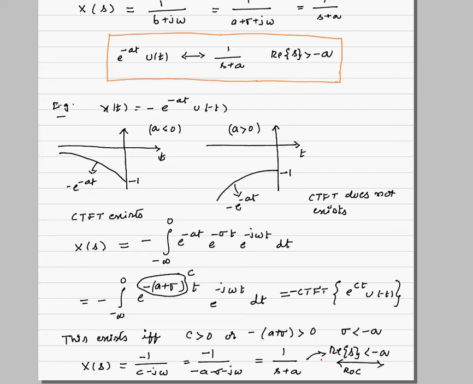Okay, so let us summarize the two results. Let us summarize this first. What is it that we have seen? We have seen that minus e power minus at u of minus t will have again 1 by s plus a as a Laplace transform with ROC real part of s less than minus a. Again this is an important result, so let us put that in a box.